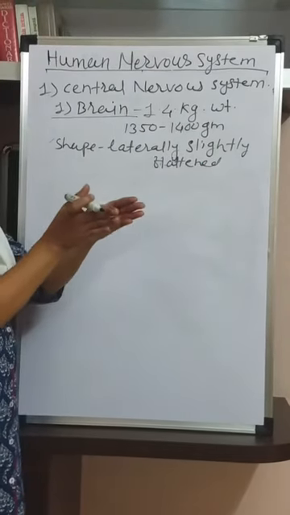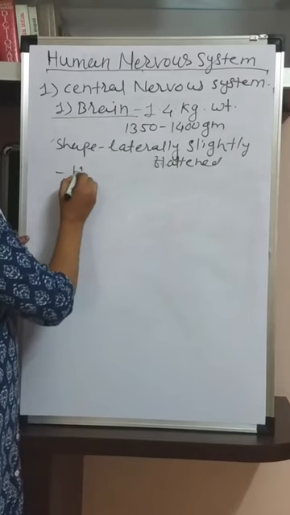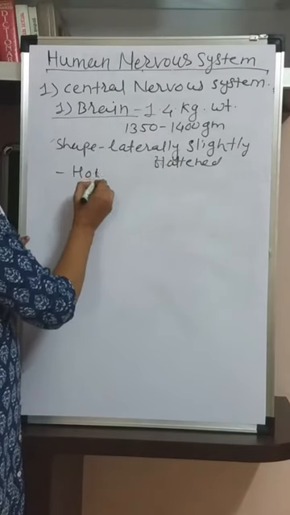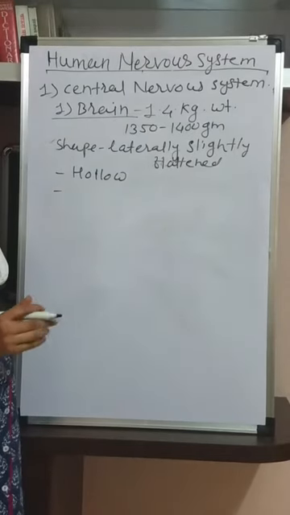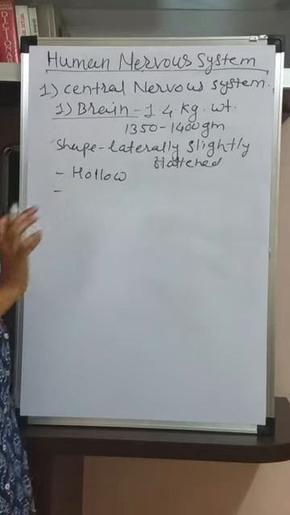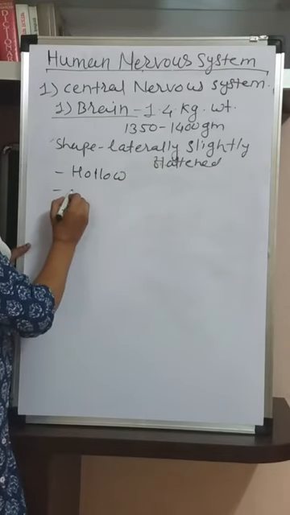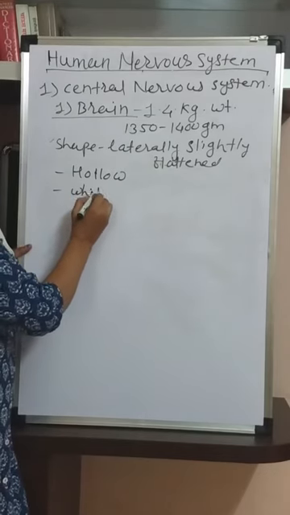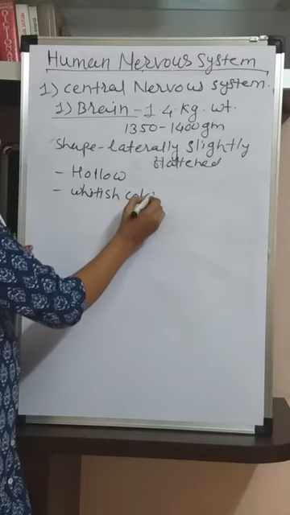It is flattened on both lateral sides, laterally slightly flattened. It is a hollow organ, which means it has cavities inside it. Then it is somewhat whitish in color externally.